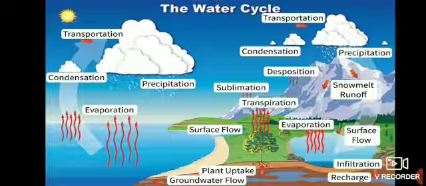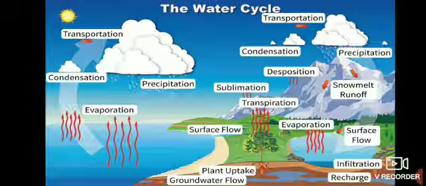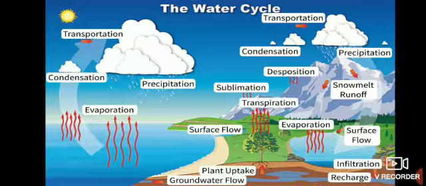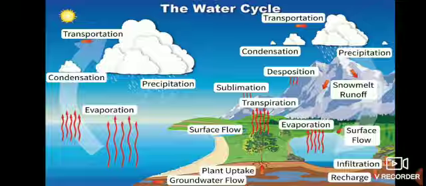One is evaporation, number 2 is condensation, 3 is precipitation and 4 is collection or runoff. These are the main four stages of water cycle or hydrological cycle.